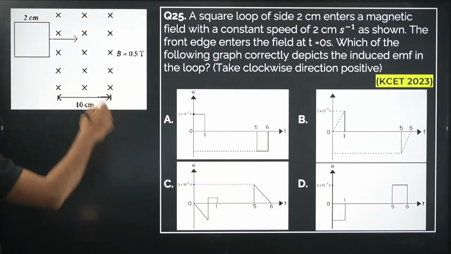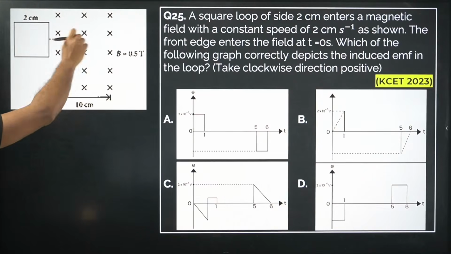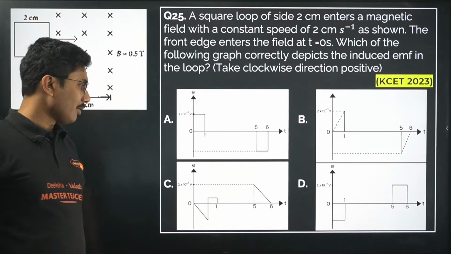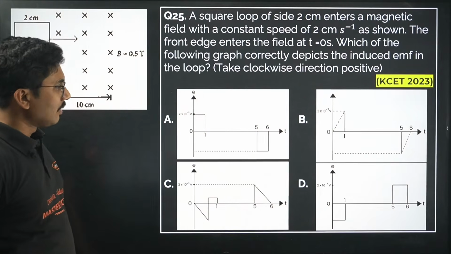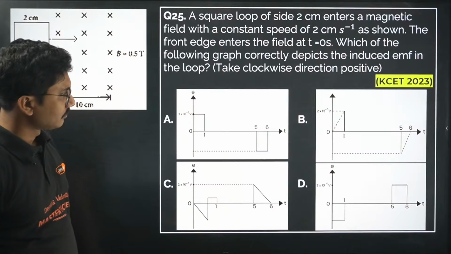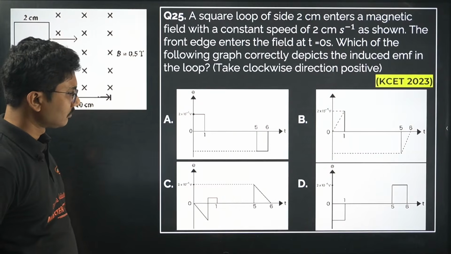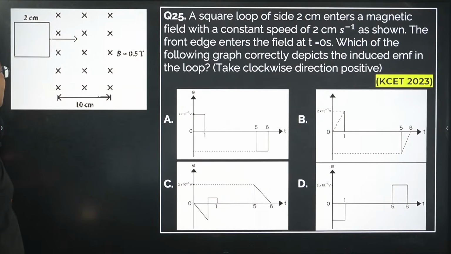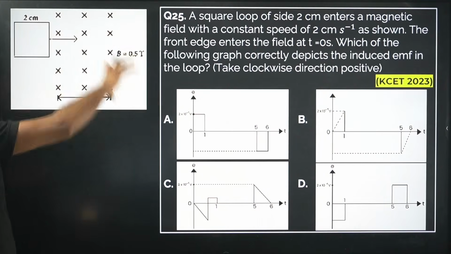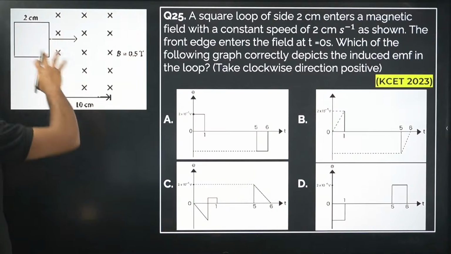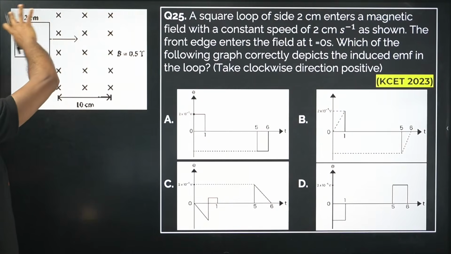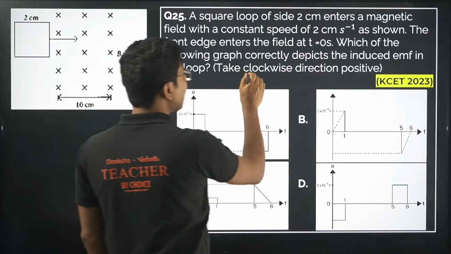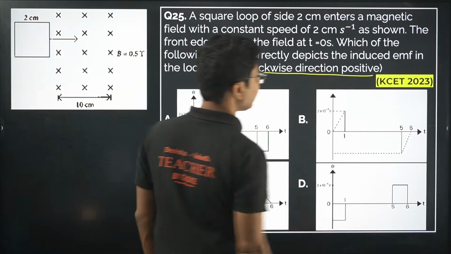So here we have a loop which enters the magnetic field. Now there are one or two ways to answer it. As this loop is approaching the magnetic field, there will be an induced EMF. Here it is mentioned that clockwise direction is positive.